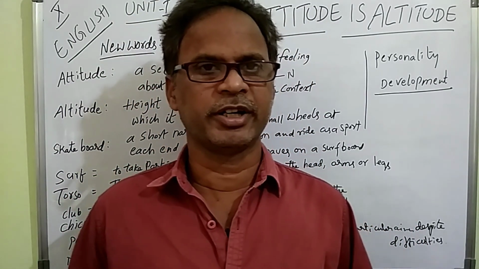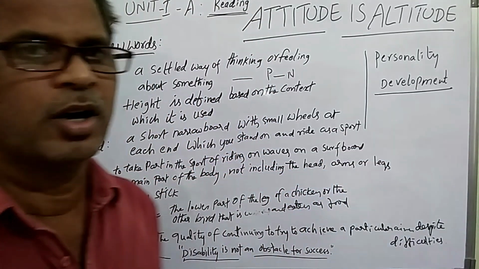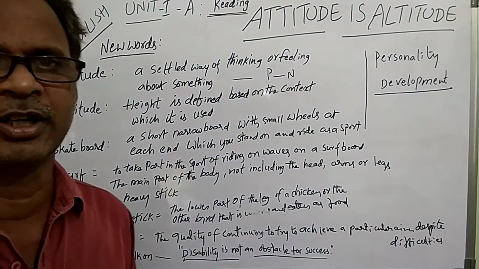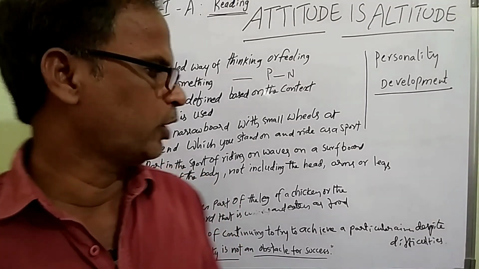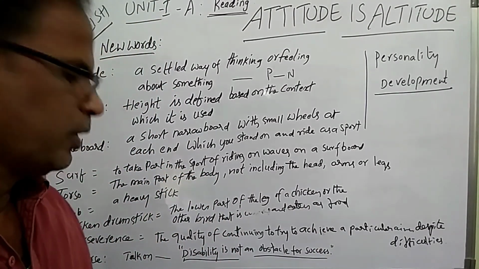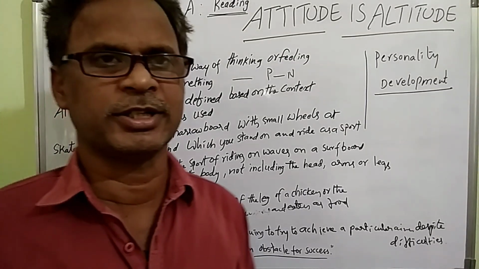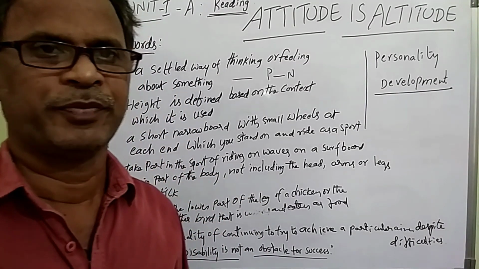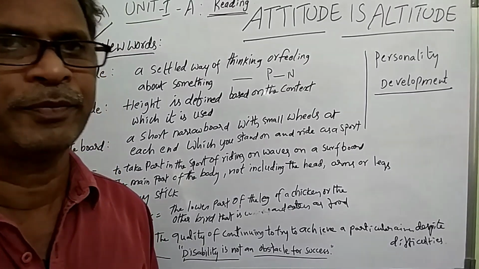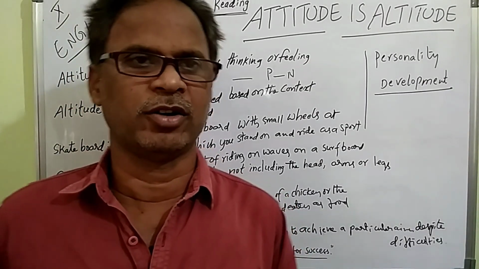Children, read it once again. I have given you the meanings also, so read that lesson carefully. One discourse is also given to you. Write a discourse on this: disability is not an obstacle for success. Write about this topic. Actually, it is an oral discourse, but you may write it as an essay or in a paragraph. Thank you.